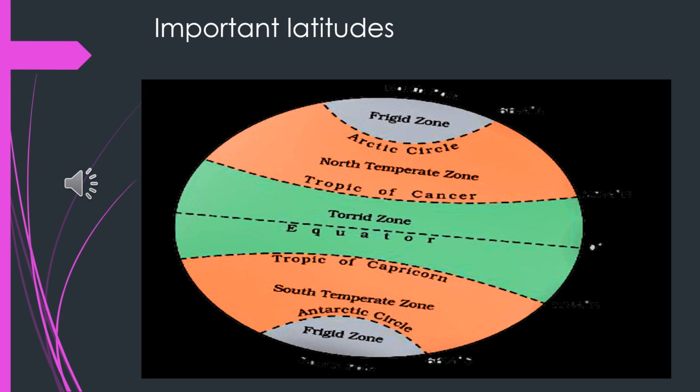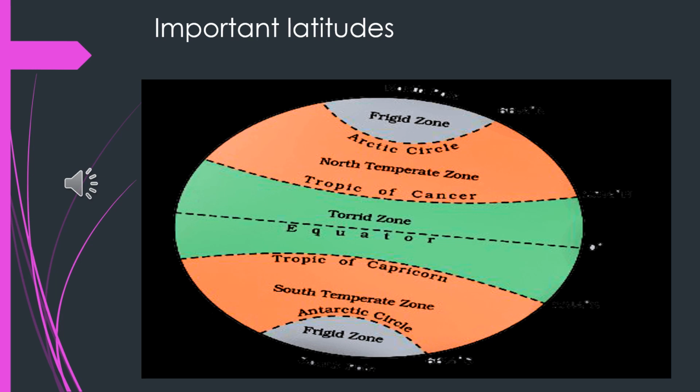Now let us see the important latitudes. In this diagram, the center line shows the equator. Now let us move towards the north. At 23.5 degrees, we have the Tropic of Cancer. At 66.5 degrees, we have the Arctic Circle.